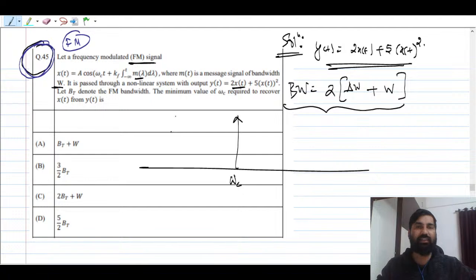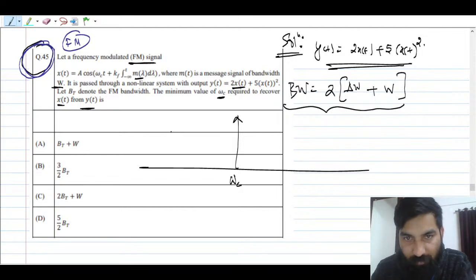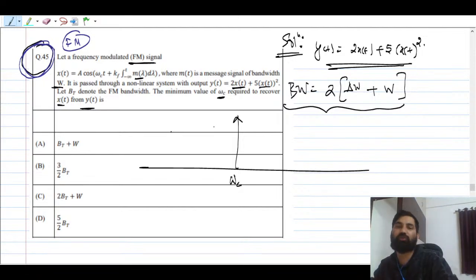Why are we taking the carrier as omega_c? Because they are asking the minimum value of omega_c required to recover x(t) from y(t), and y(t) is nothing but the output of a non-linear device, right? It is a non-linear system because they have given x(t) whole square, ठीक है.